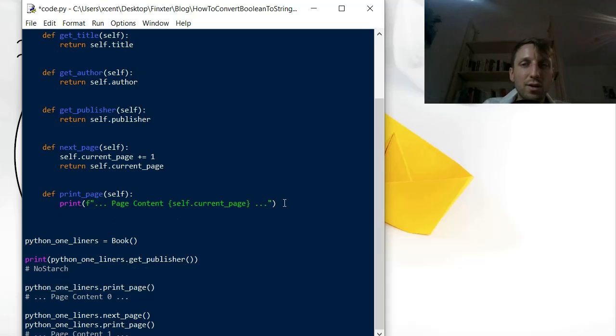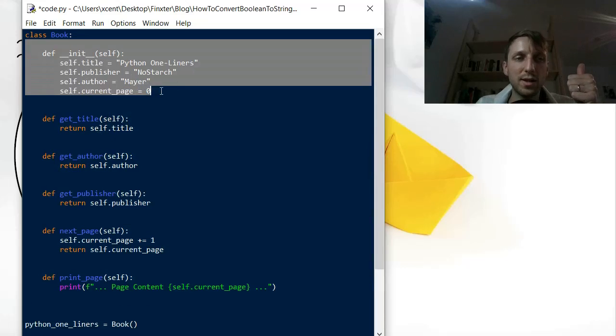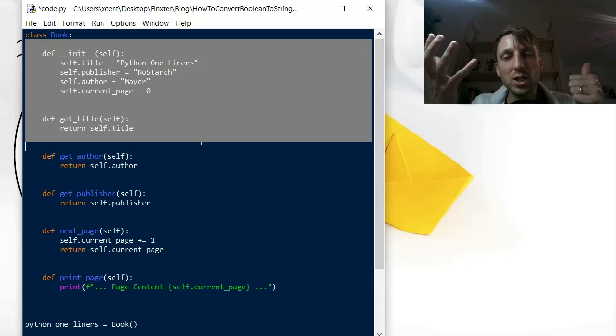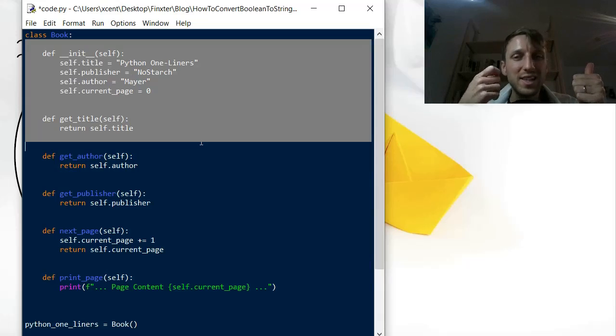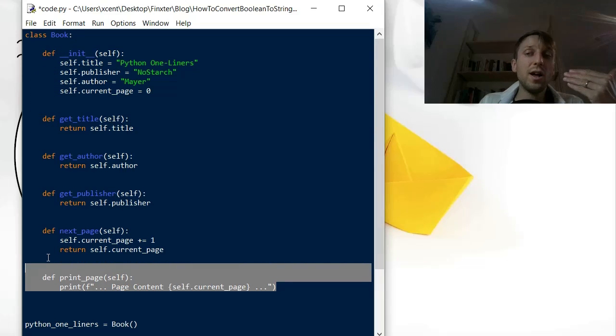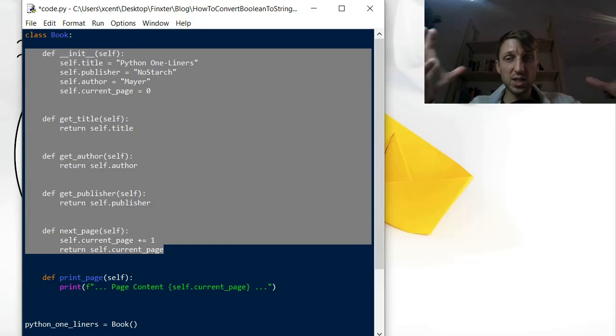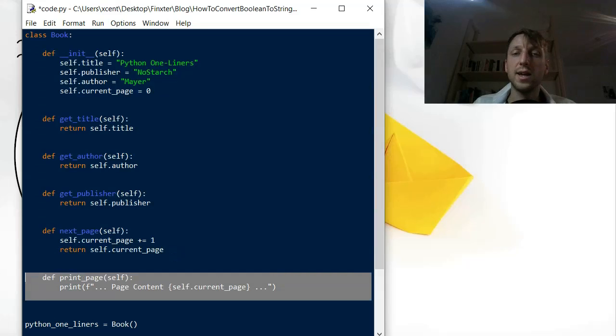So there are basically two responsibilities now in this book class. This book class at first has the responsibility of collecting the information of the book, of modeling the data and the state of the current book. And the second one is to represent the data to the user. This print page function is actually a second functionality, and therefore this class wouldn't adhere to the single responsibility principle. It looks very clean, but this class is now responsible for collecting and managing the data and for visualizing the data with this print page.